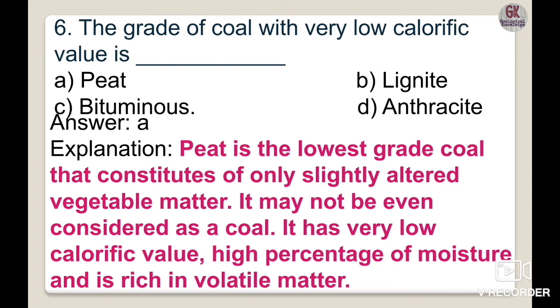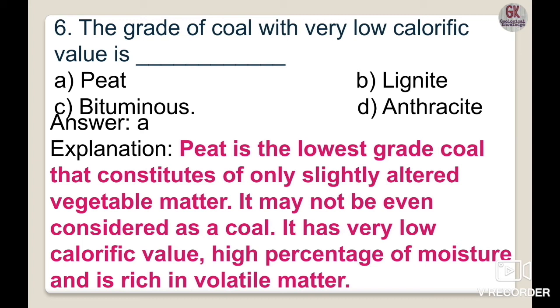We can define peat as a brown porous mass of partly decomposed vegetable material, and it contains about 85% moisture. So the moisture content is very high and the calorific value is very low. Dried peat burns rapidly with a long smoky flame, and its calorific value is very low.